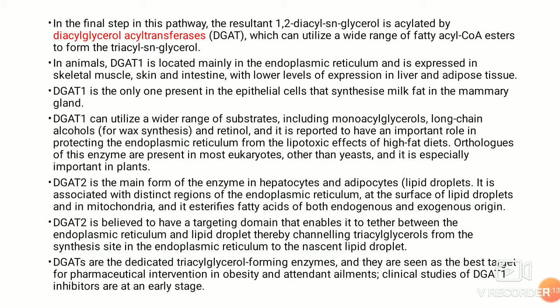Diacylglycerol acyl transferases are dedicated triacylglycerol forming enzymes, and they are seen as the best target for pharmacological interventions in obesity and attendant ailments. Clinical studies of isoform 1 inhibitors are in an early stage.